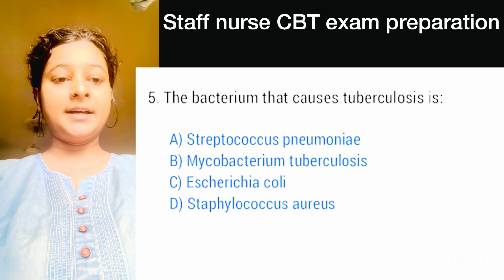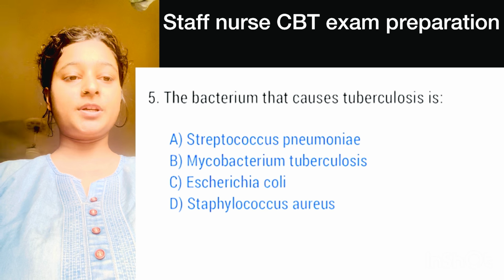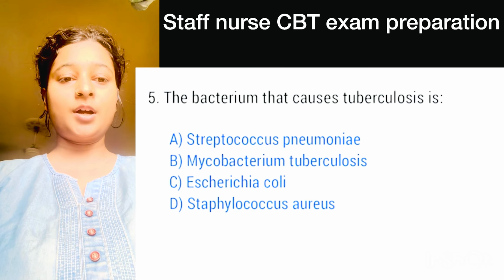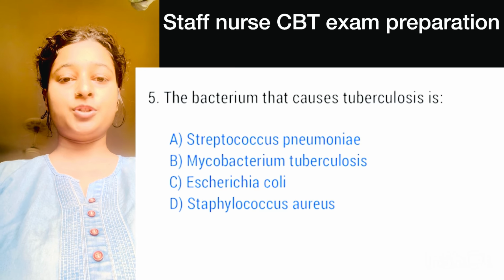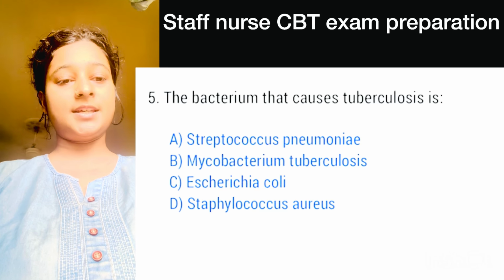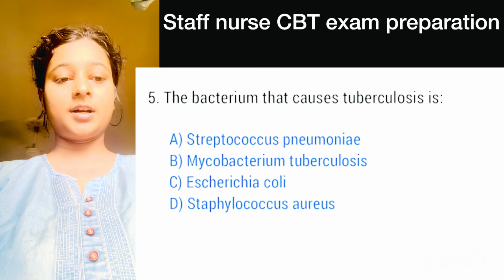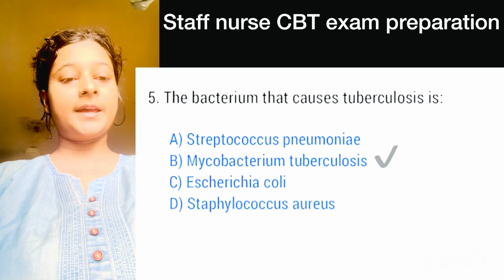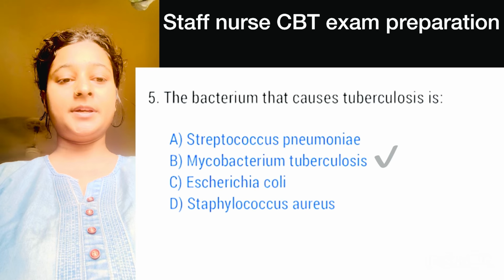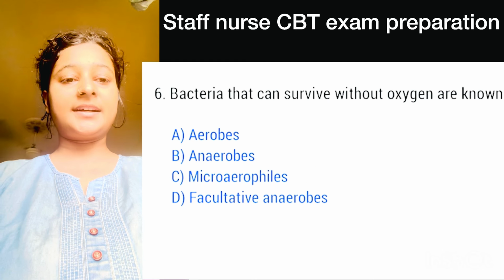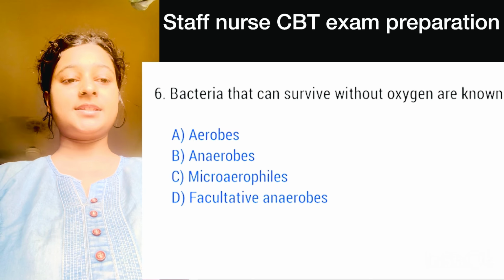Question number 5, the bacterium that causes tuberculosis is option A is Streptococcus pneumoniae, option B is Mycobacterium tuberculosis, option C is E. coli, and option D is Staphylococcus aureus. Here, correct option is option B, Mycobacterium tuberculosis. Question number 6, bacteria that can survive without oxygen are known as.